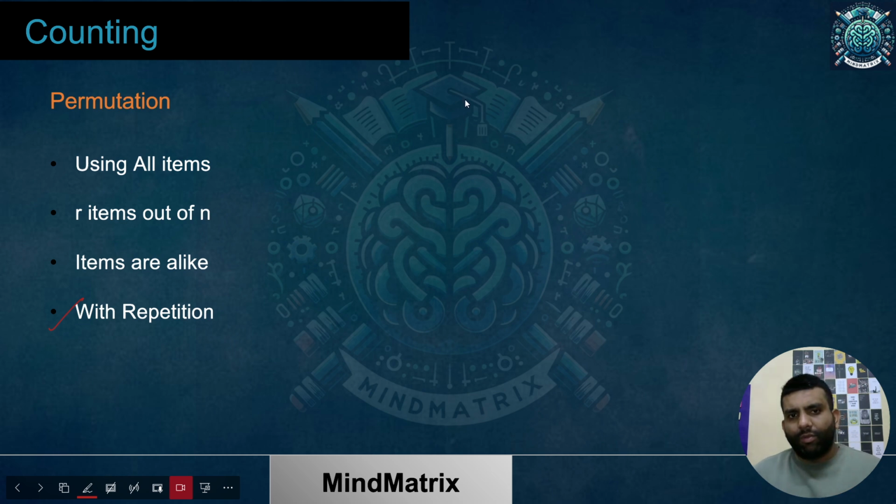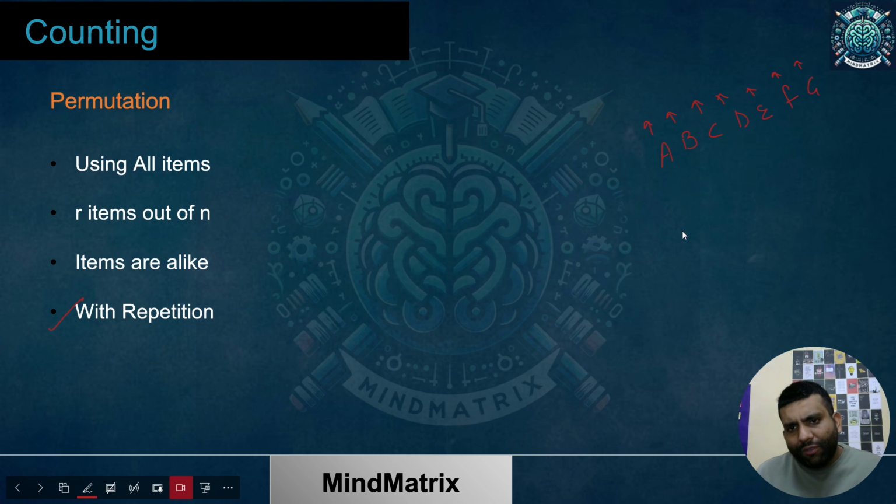So it's like I'm having a number of options. It's like if I say that I'm having these letters A, B, C, D, E, F, G, let's say up to G. So I'm having infinite A's, infinite B's, infinite C's, infinite D's, infinite E's, infinite F's, infinite G's. Okay, so something like this.